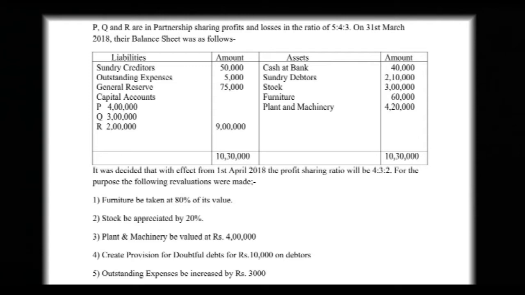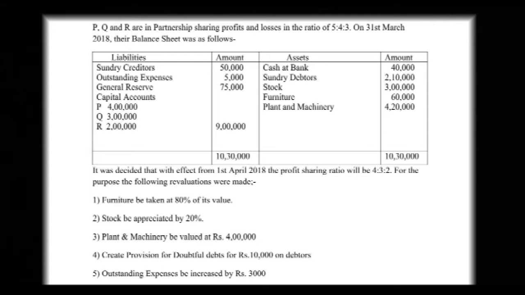Capital accounts: P 4 lakh, Q 3 lakh, R 2 lakh, so the total is 9 lakh. On the asset side we have cash at bank 40,000, sundry debtors 2,10,000, stock 3 lakh, furniture 60,000, plant and machinery 4,20,000.